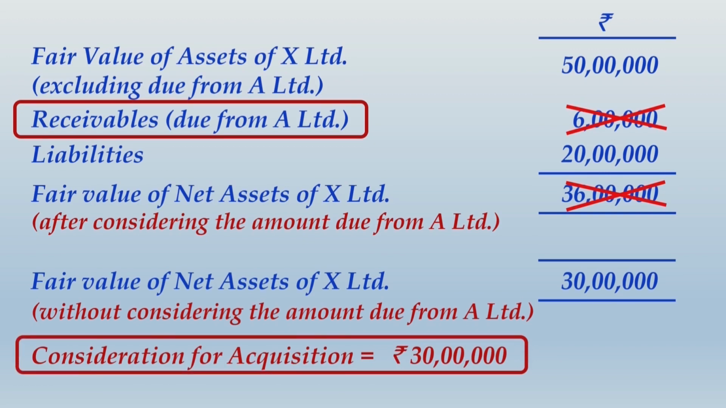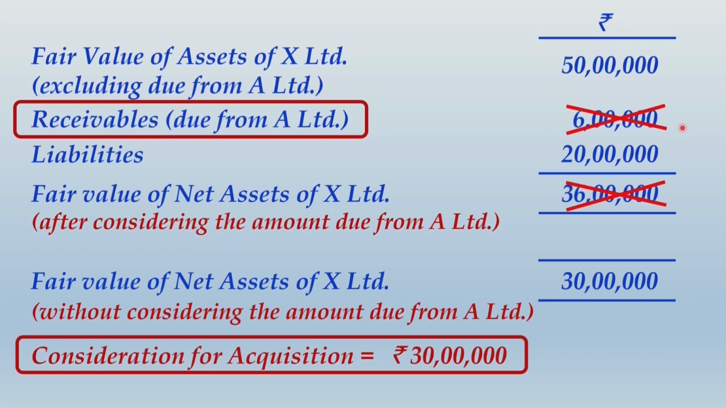So if you are getting confused as to what will happen with this 6 lakhs, don't worry about it, I will explain it in a while. Now one thing you should definitely consider is what happens to this 6 lakhs. So basically in this pre-existing relationship between A Limited and X Limited, it was A Limited that had to make a payment to X Limited, correct? So as per Ind AS 103, this amount has to be settled separately,